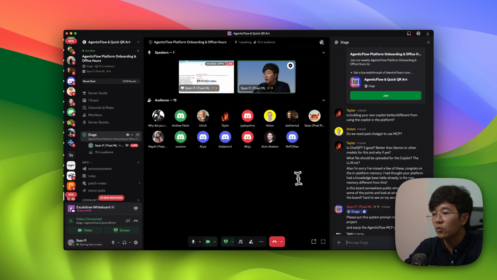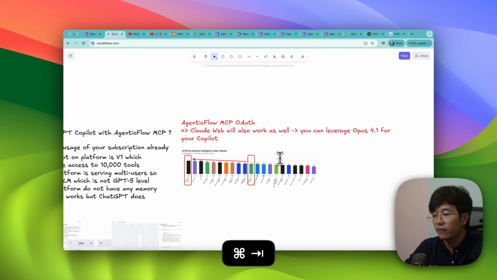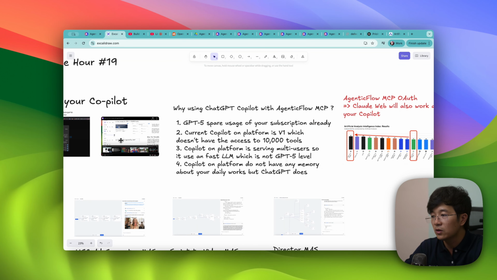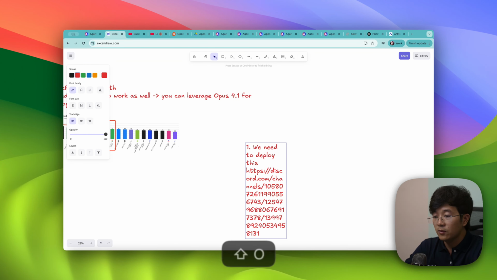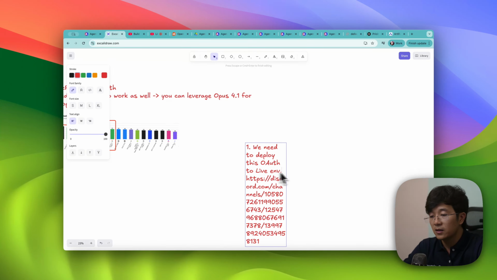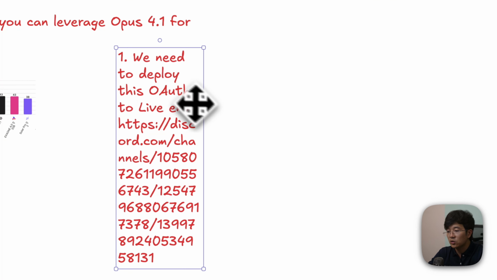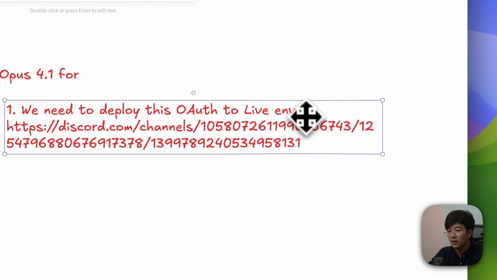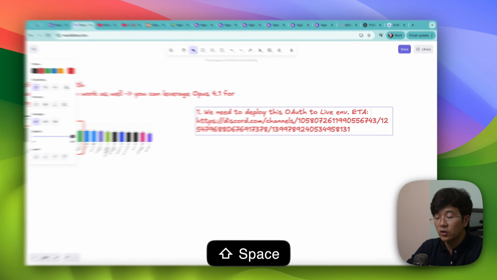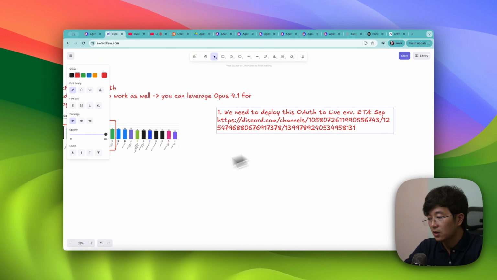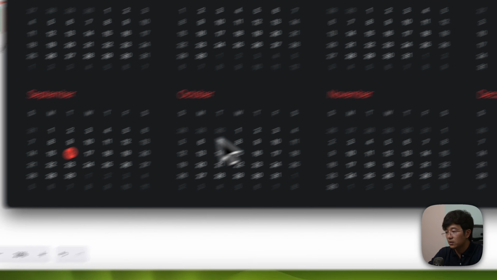But of course, right now we need to publish and deploy. First, this is going to be available. We need to deploy this OAuth to the production live environment, and we expect to have it done by this weekend. By ETA, let's put this September. What is it? September 19.